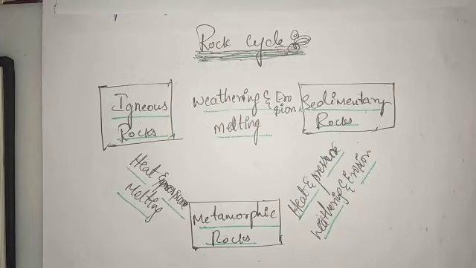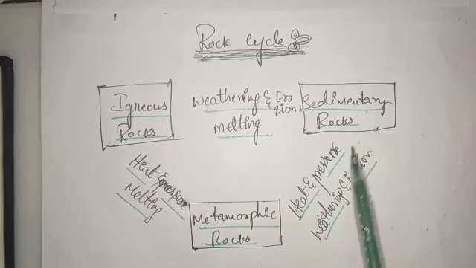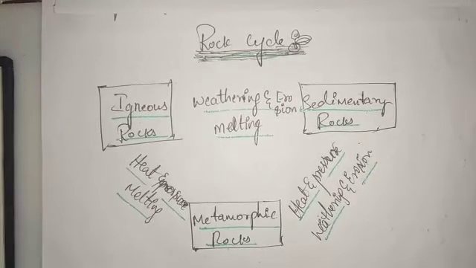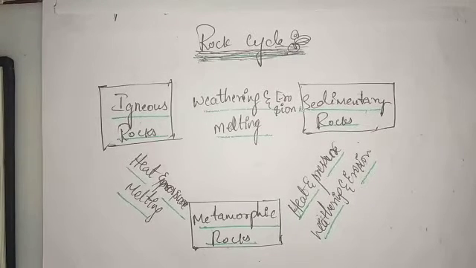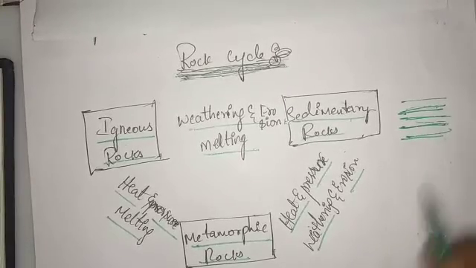Next, sedimentary. Sedimentary rocks are generally formed as igneous rocks get cooled, solidify and settle on the earth's surface. So igneous rocks become sedimentary rocks. These sedimentary rocks will be formed on river beds, that is at the bottom of the river, at the bottom of the lake, at the bottom of the ocean. River beds, lake beds and ocean beds. And the layers in the sedimentary rocks are in horizontal form, layer by layer. The sedimentary rocks will be formed layer by layer.